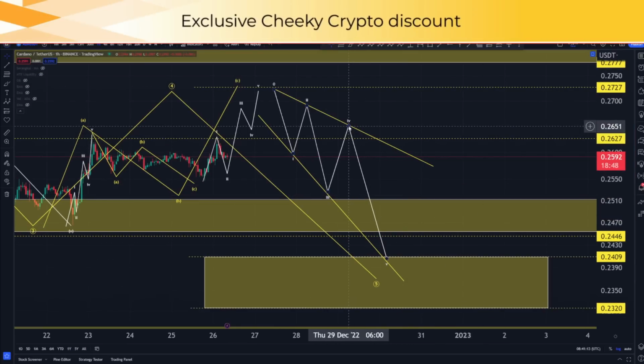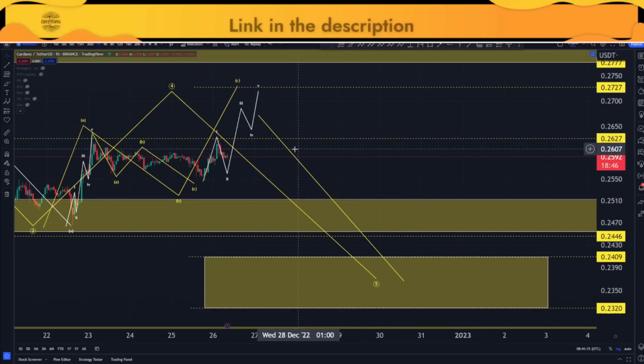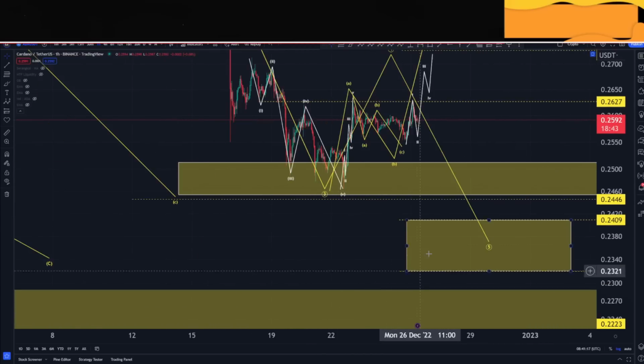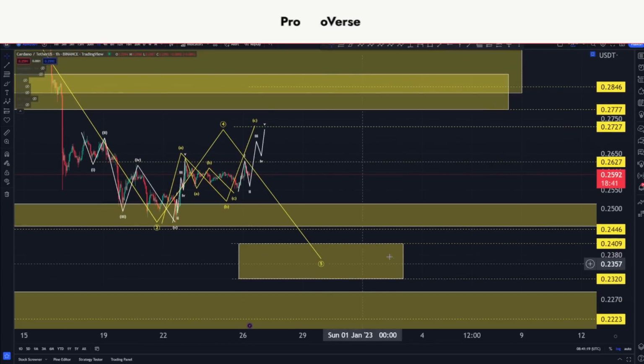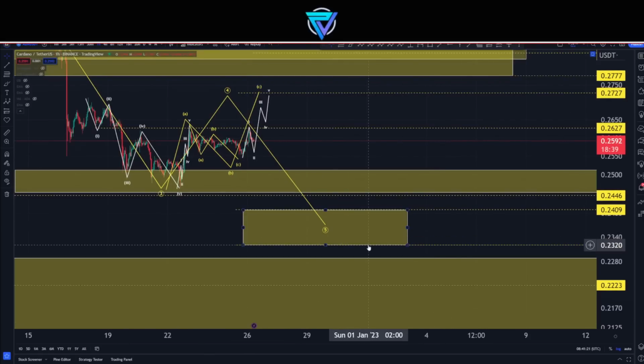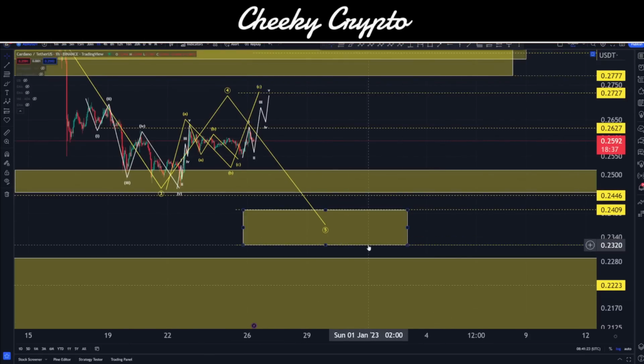So within our fifth wave movement here, there's a couple of things to be expecting. It's not necessarily going to go straight down. I mean, that's the simplest way. We would like to see that. But my target doesn't change. No matter what kind of diagonal structure here, we should be ending up somewhere between 23.2 and 24.09. The only question is the type of five wave structure that actually ends up here.